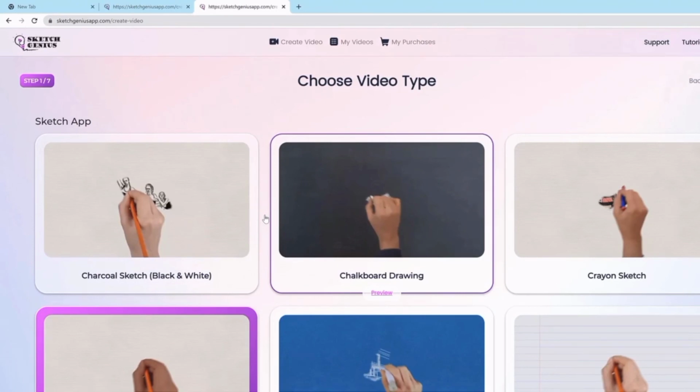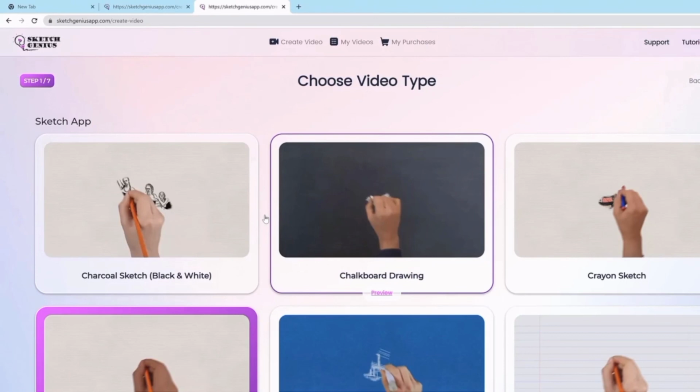And here's the best part, because it's all in the cloud. It never takes up computer space. It works on Mac, PC, mobile devices. It works on iPads and all kinds of good stuff. And the beauty is it uses our server resources, so it never slows your computer down or anything like that. So it is something that you can utilize on the go, create these videos on the go.